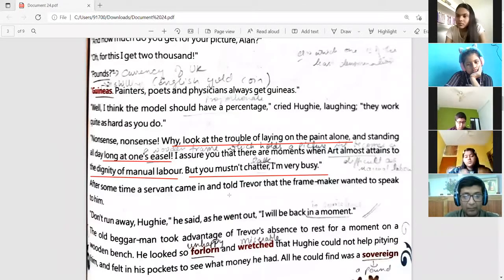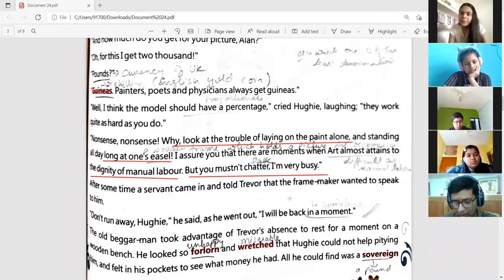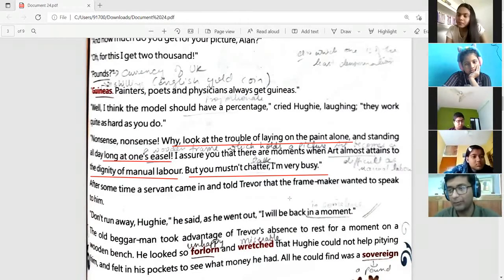After some time, a servant came in and told Trevor that the frame maker wanted to speak to him. So basically, he was going to frame the painting afterwards, right? So he was going to have a chat with the person who was going to frame that painting. He's saying, don't run away, Hughie. He said, as he went out, I will be back. So he's saying that stay here, don't go anywhere. I am coming back in a moment.